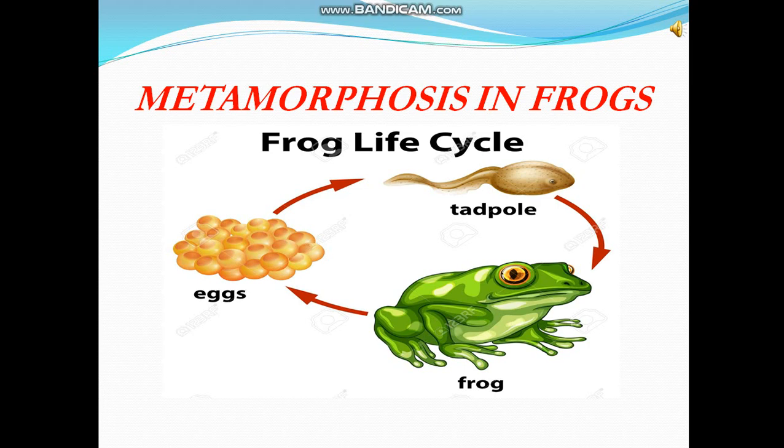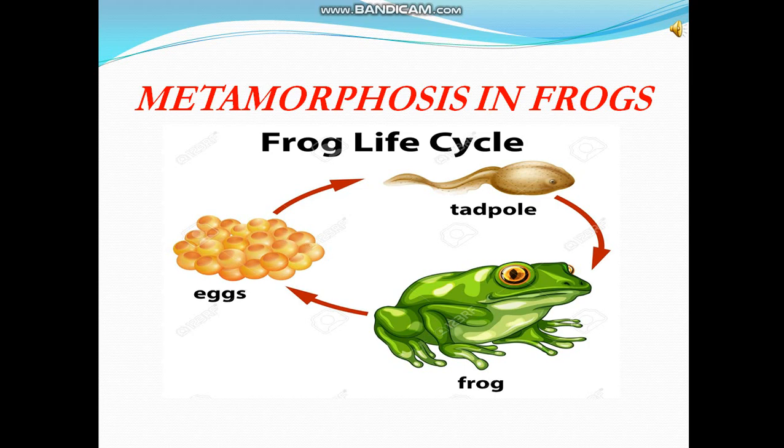After some time, the eggs hatch and baby frogs called tadpoles come out of the eggs. They look like fishes. They develop gills to breathe in the water like fishes. You know that fishes breathe through gills in water. Frogs also, the baby frogs also breathe through the gills in the water. Most of the time they spend eating plants and continue to grow for several weeks.